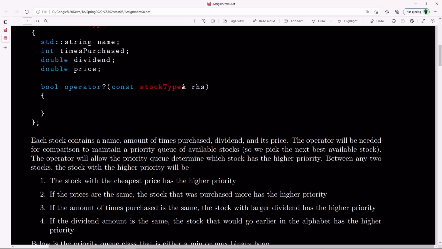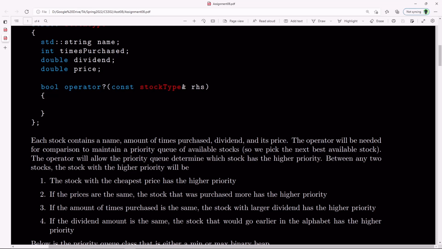So essentially, what you want is for the stock with the smallest price to be at the root of your binary min or max heap. You want to have this operator overloaded such that when you insert into your priority queue, you're able to arrange it so that the stock with the cheapest price is at the root, or if you have multiple stocks with the same price, then the stock with the most times purchased is at the root, and so forth. So you want to make sure you overload this priority, and you have to use the operator to actually achieve that.